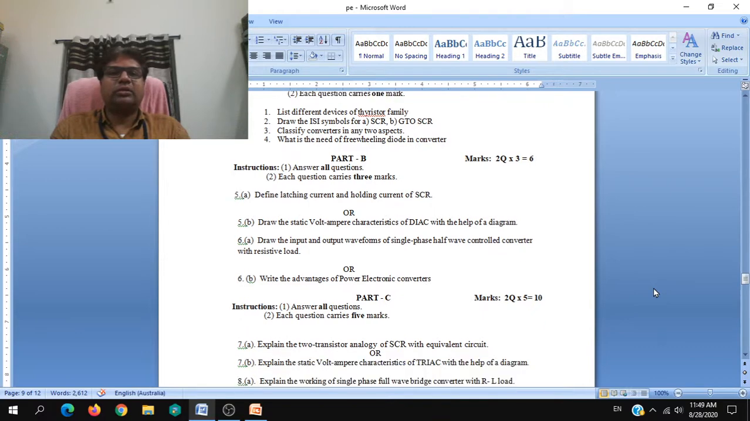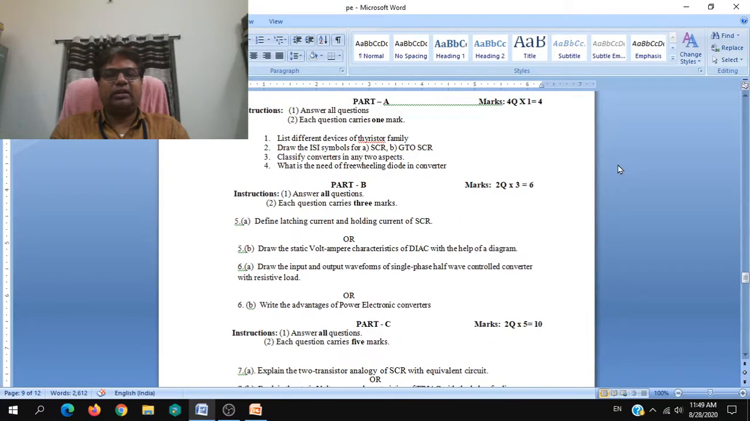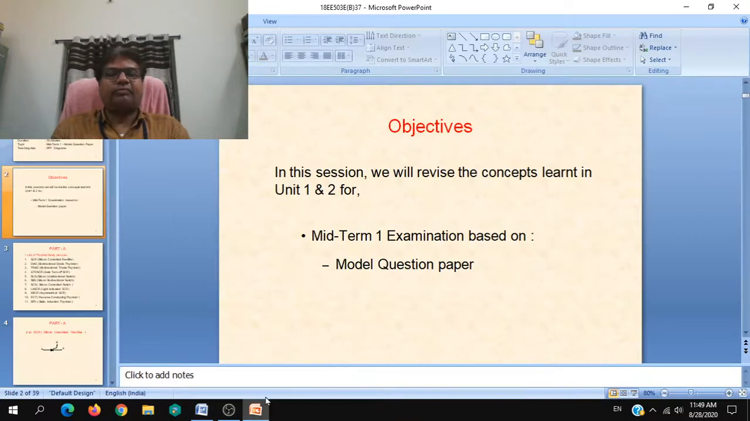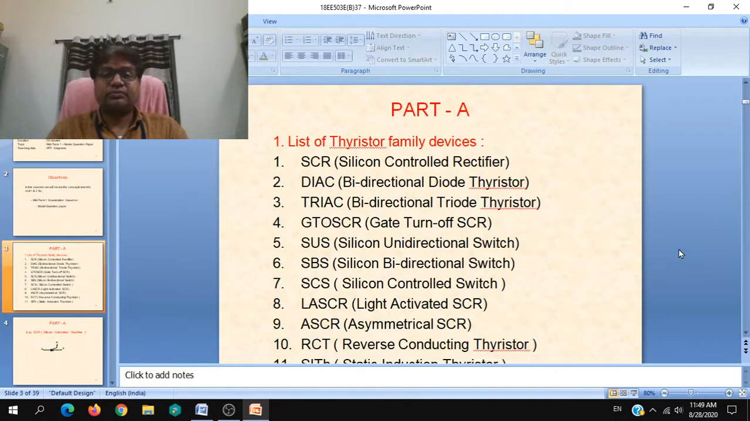Now we will actually switch over to the subject. So the part A comprises of 4 questions. First question is list different devices of thyristor family. Second, draw the ISI symbols for SCR and GTO SCR. Third, classify converters in any two aspects. Fourth, what is the need of freewheeling diode in converter? Just go through this part A through the slides.